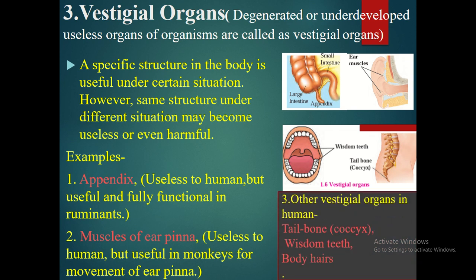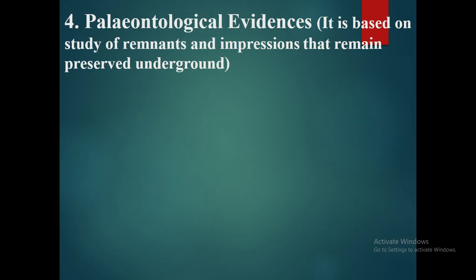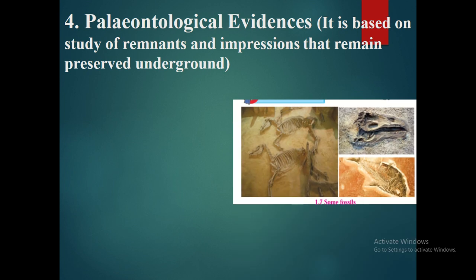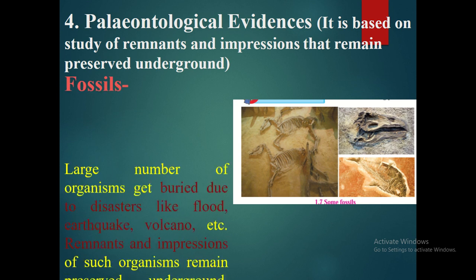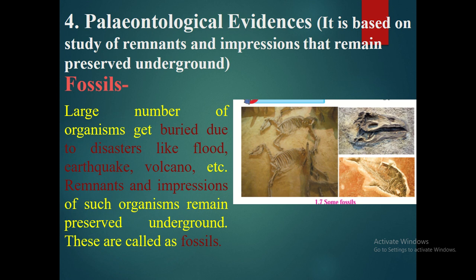There are some other vestigial organs in human. Tailbone, which is also called as coccyx, wisdom teeth and bony body hairs. Fourth evidence, paleontological evidence. It is based on the study of remnants and impressions that remain preserved underground. If we'll see the picture, it shows the fossils. Now what are fossils? When large number of organisms get buried due to disasters like flood, earthquake, volcanoes, they form remnants and impressions preserved underground, which are called as fossils.